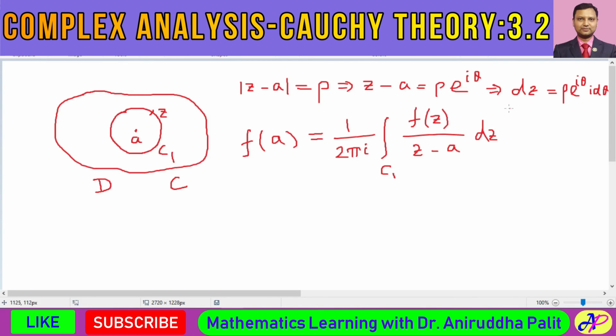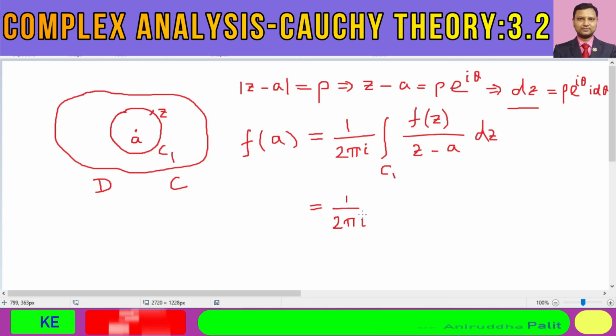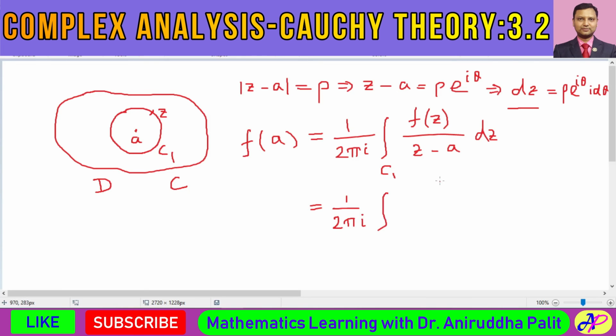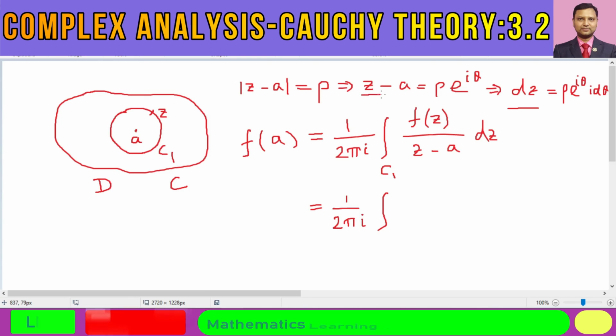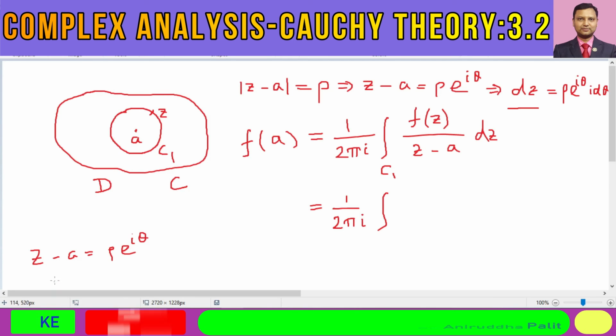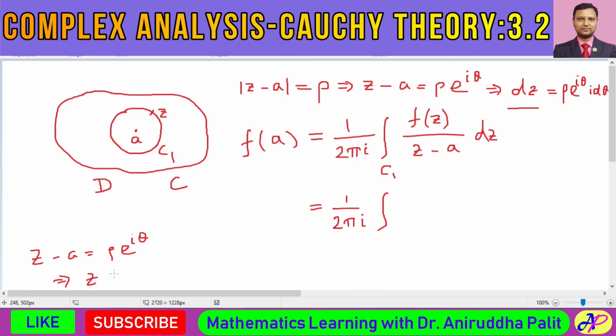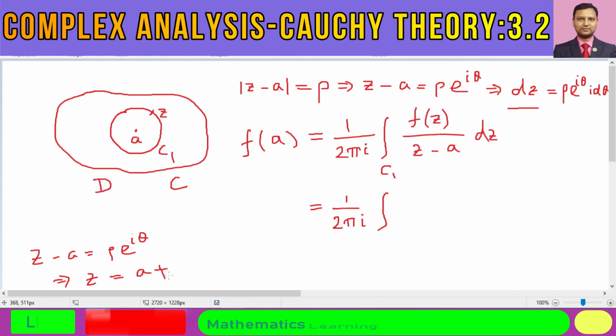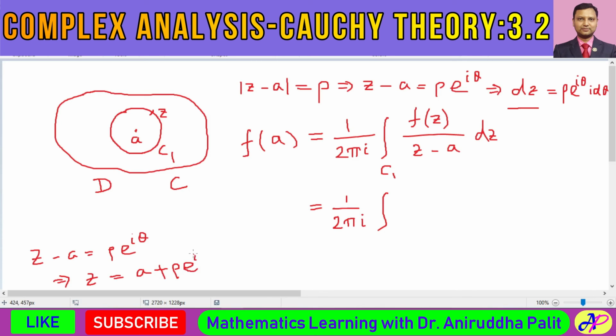So this is our dz, and therefore we can write this expression as equal to 1 by twice pi i integral f of z. Now what is z? From this expression, z minus a is equal to rho into e to the power of i theta, therefore z is equal to a plus rho into e to the power of i theta.